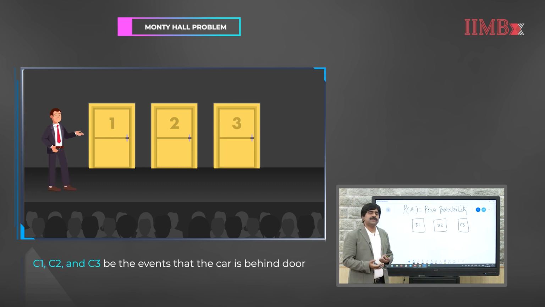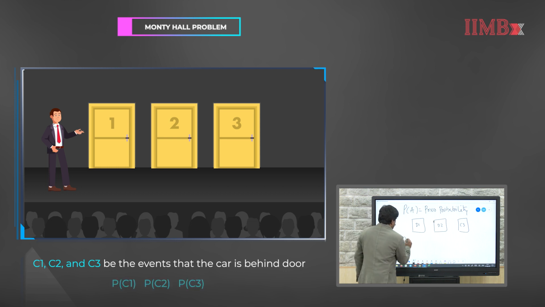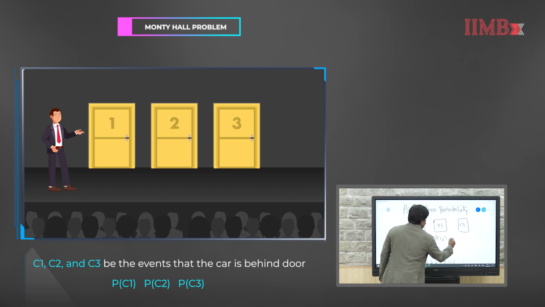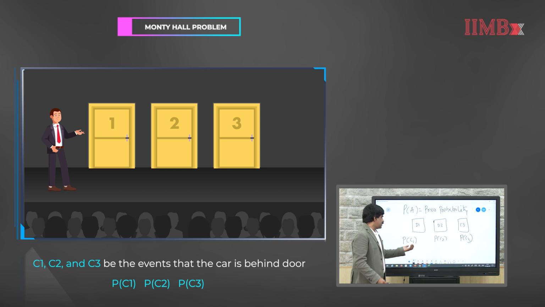So, I am going to write probability of C1, probability of C2 and probability of C3. This is basically the prior probability of finding the car behind doors 1, 2 and 3.